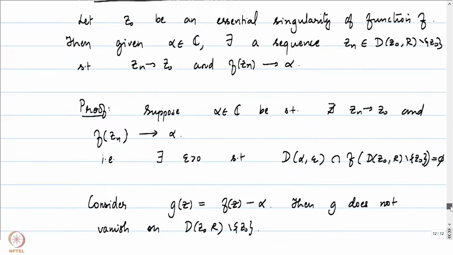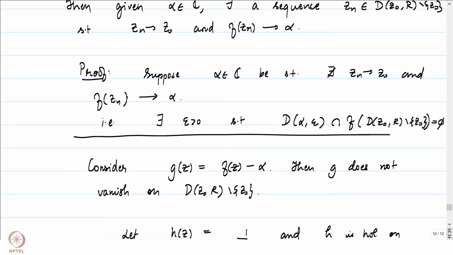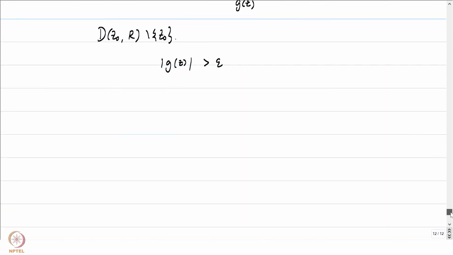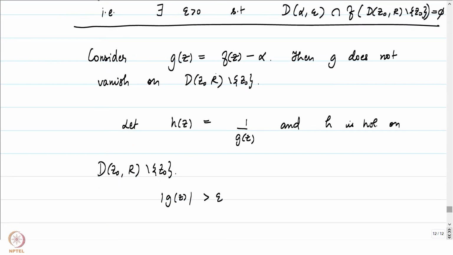Because we have obtained an epsilon such that the image of D(z0, r) minus z0 under f does not intersect D(alpha, epsilon). Therefore, any point f of z will be outside the disk of radius epsilon around alpha, and therefore the absolute value of f of z minus alpha should be greater than epsilon, right?